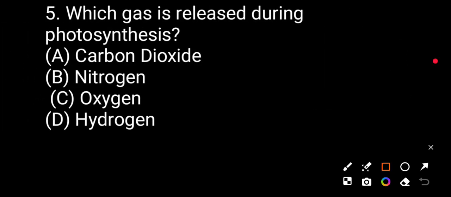Question number five. Which gas is released during photosynthesis? Carbon dioxide, nitrogen, oxygen, hydrogen. The correct answer will be oxygen. Oxygen gas is released at photosynthesis.